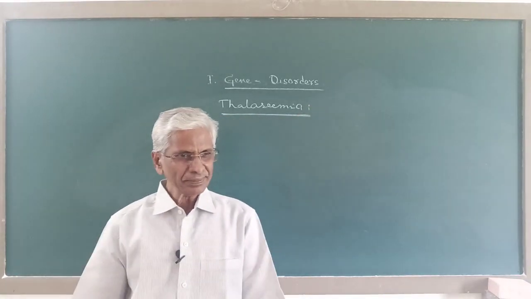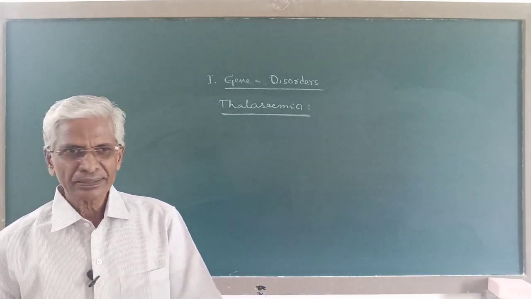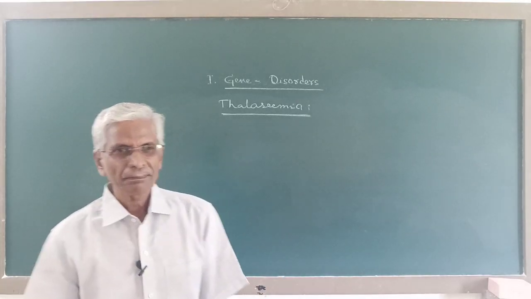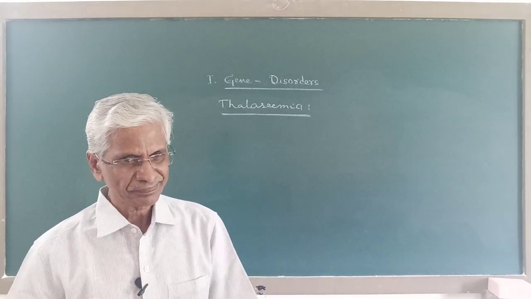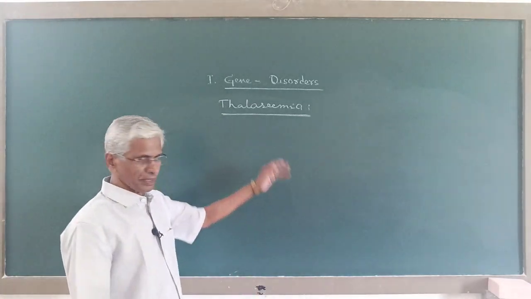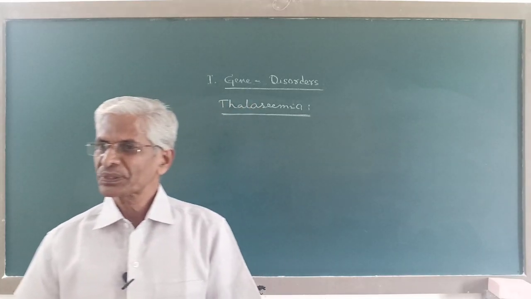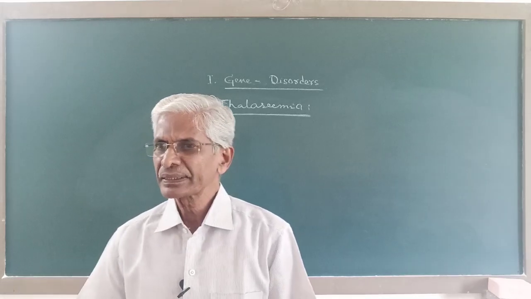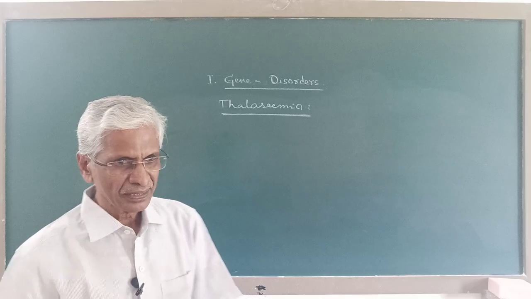Now thalassemia, like sickle cell anemia, this is also a blood disease in human. But this blood disease, thalassemia, is caused due to an autosome-linked recessive gene in homozygous condition.